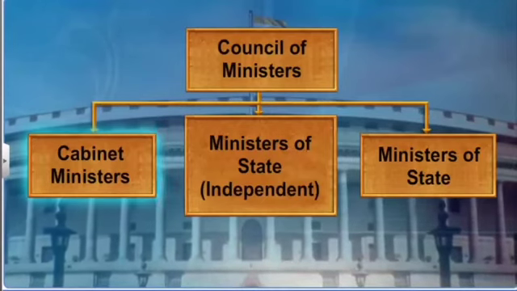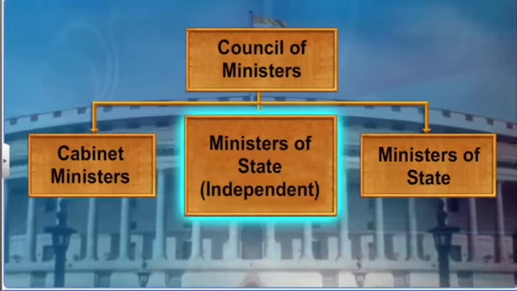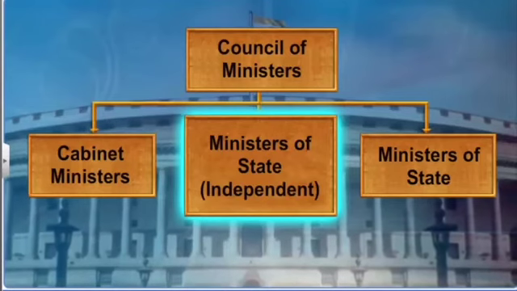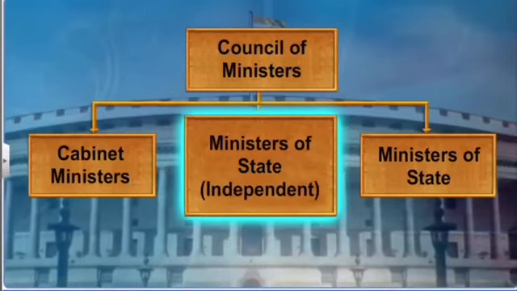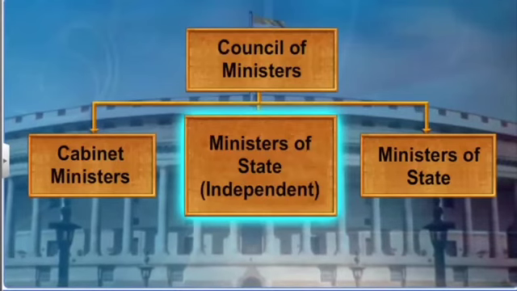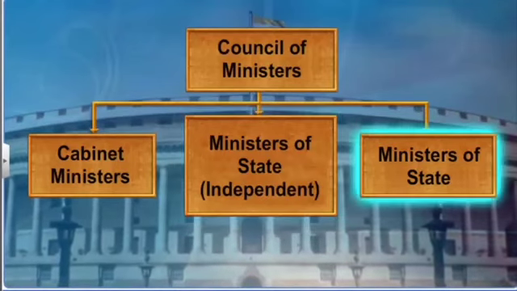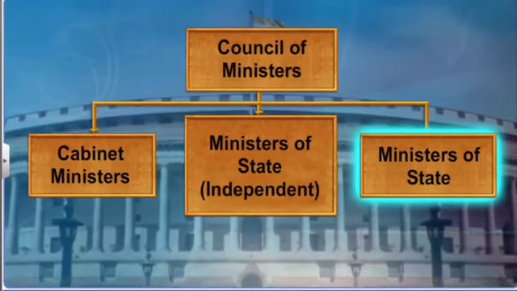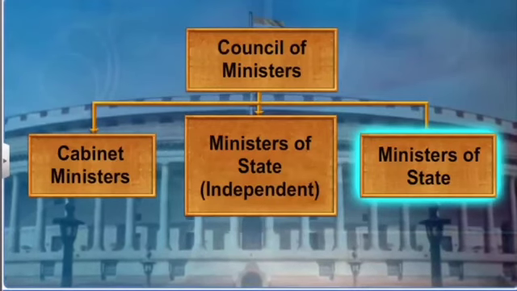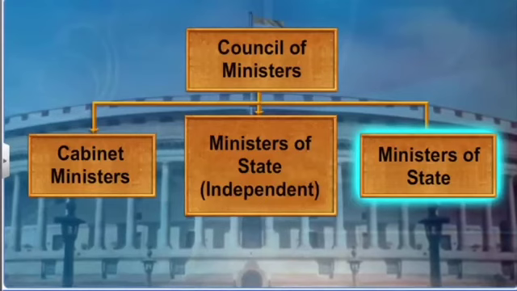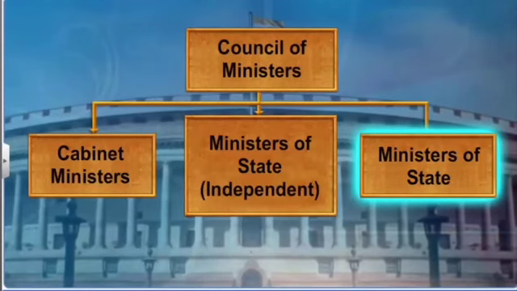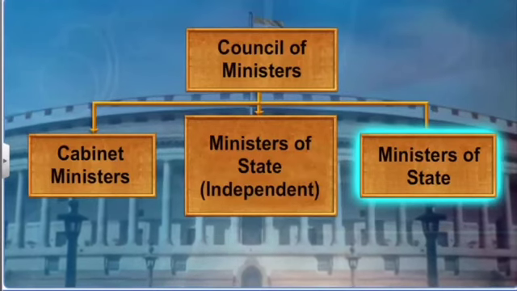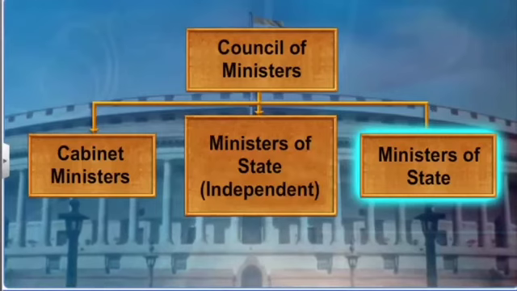The ministers of state with independent charge do not have a union cabinet minister overseeing that portfolio. They are in charge of smaller ministries and participate in cabinet meetings when invited. A minister of state is a junior minister with an overseeing cabinet minister, usually having specific responsibility in that ministry. For instance, a minister of state in the finance ministry may only handle taxation. A minister of state is attached to the cabinet minister concerned and has only administrative powers.